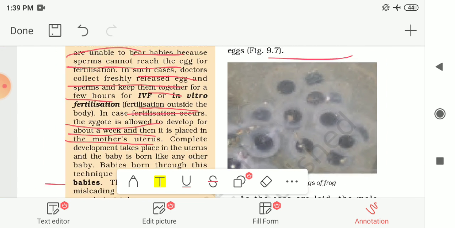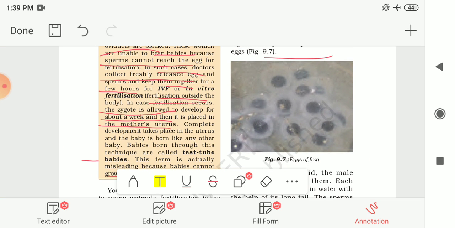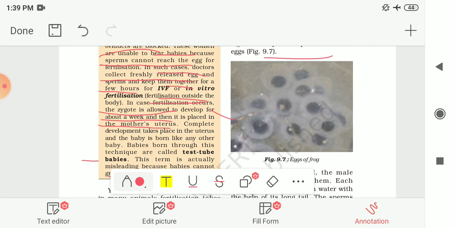Here in the figure it is shown to you. Here you can see the black color, that is the egg, which is covered by the jelly-like structure. This jelly-like layer holds the eggs together and provides protection to the eggs. Unlike the hen's egg, the frog's egg does not have a hard shell.